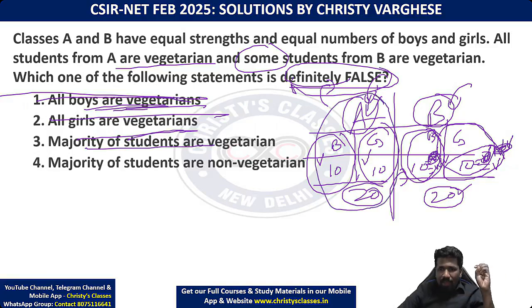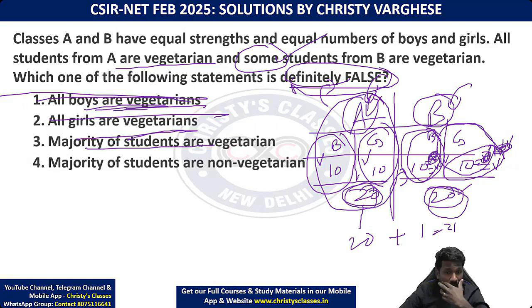Yeah, in class A, 20 students are confirmed vegetarians. In class B, at least one student is a vegetarian, because some of them are vegetarian means at least one. So 20 plus 1 is 21, which is more than half. More than half means majority. So this is not definitely false, it is almost always true. So 3 is wrong. Majority of the students are non-vegetarians.